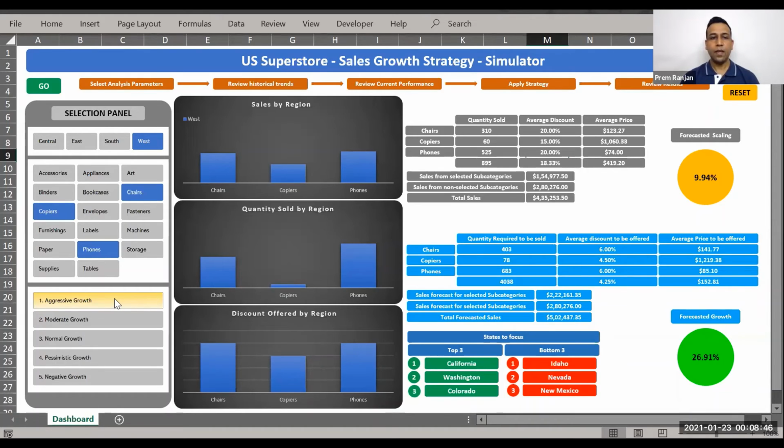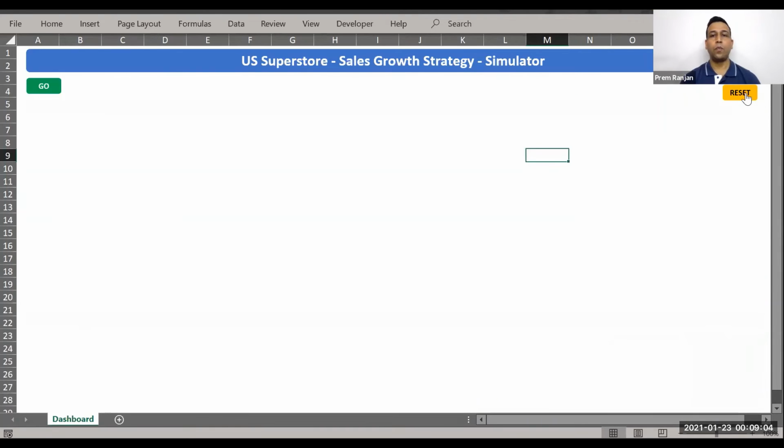So with that, you can play with this dashboard and select different subcategories of product, different growth strategies, different regions to come up with your analysis. And at any time, if you feel like you have made a mistake, you can just click on this reset button and go back to the first stage. So we'll quickly go over and do it for another region. We'll go for the first step.